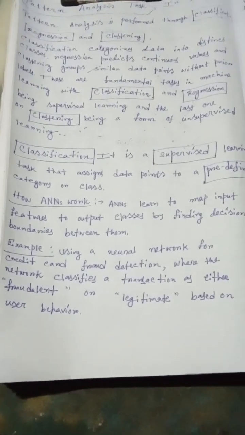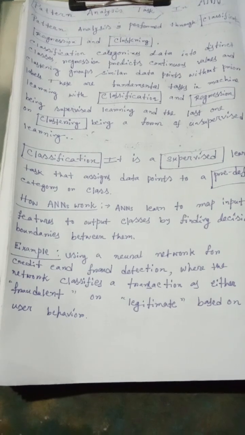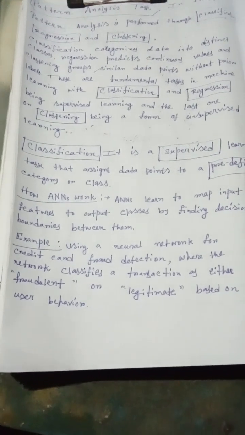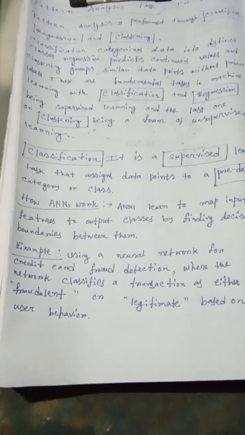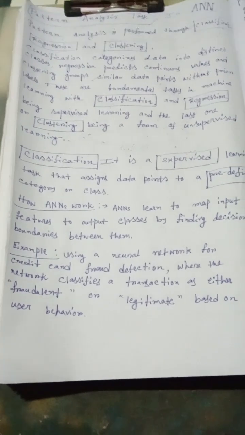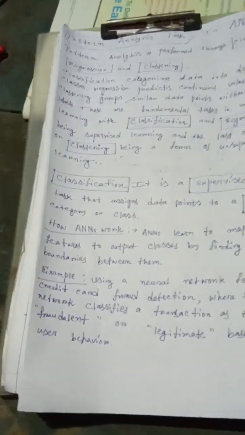An example is using a neural network for credit card fraud detection, where the neural network classifies a transaction as either fraudulent or legitimate based on user behavior.